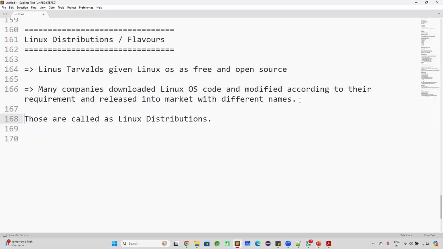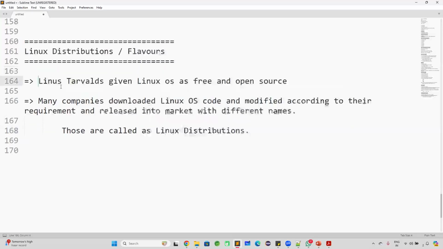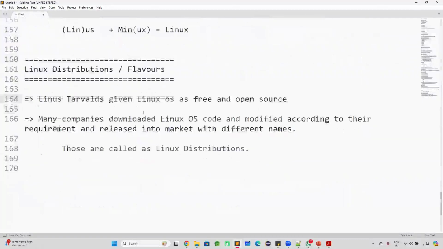Those are called Linux distributions. Linus Torvalds is the founder of Linux, who developed this operating system and gave it for free of cost.